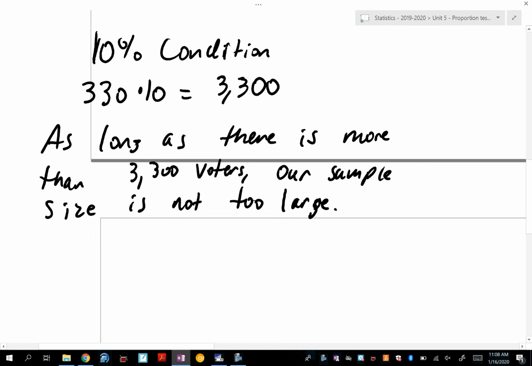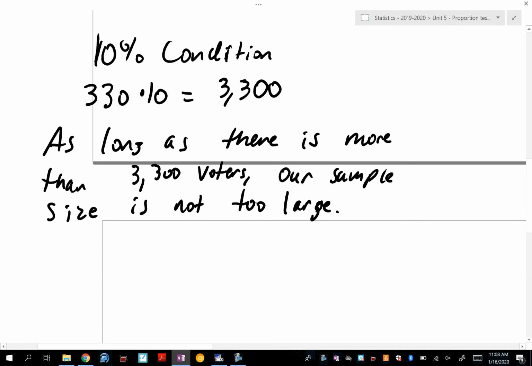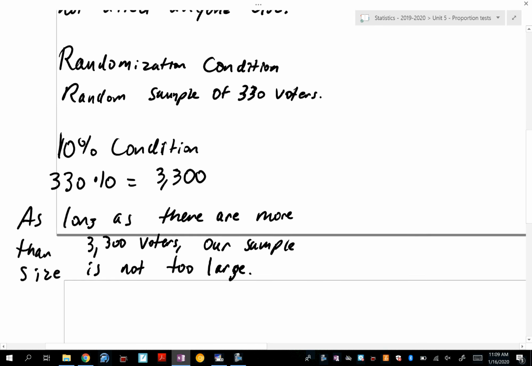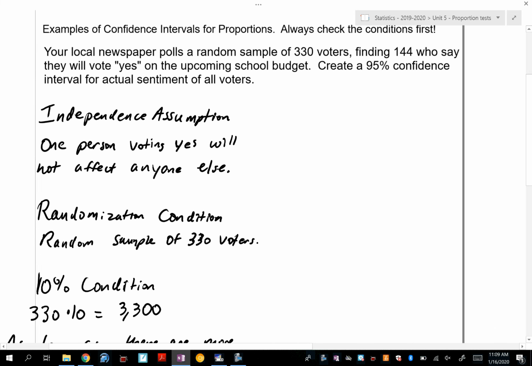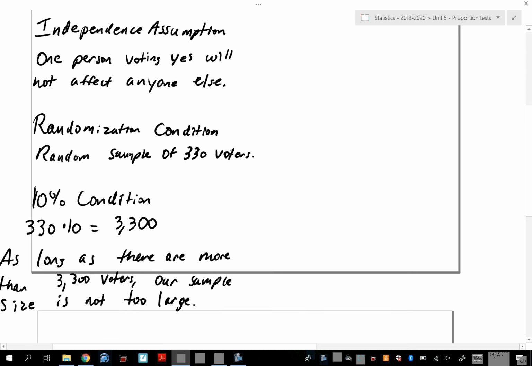Zoom in for you. As long as there is more, or are more, you guys know English better than I do. Is that what we're going with? I know where my faults lie, my weaknesses. Is it because it's voters, plural? Right, as long as there are more than 3,300 voters, our sample size is not too large. See, AP English, I never took it. That's why I'm a math teacher. I took AP my junior year for English and I was like, never again. My dad was like, you're going to regret that.